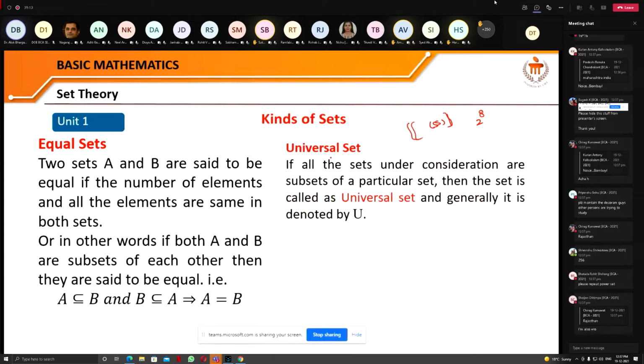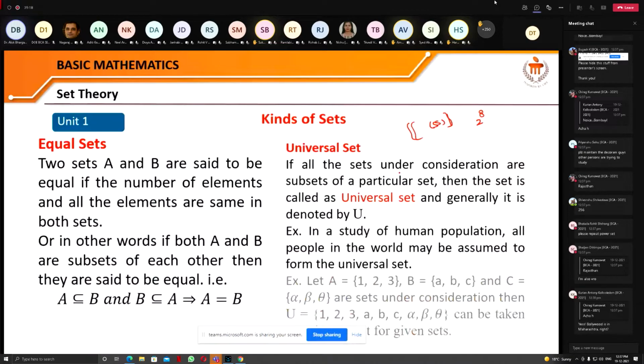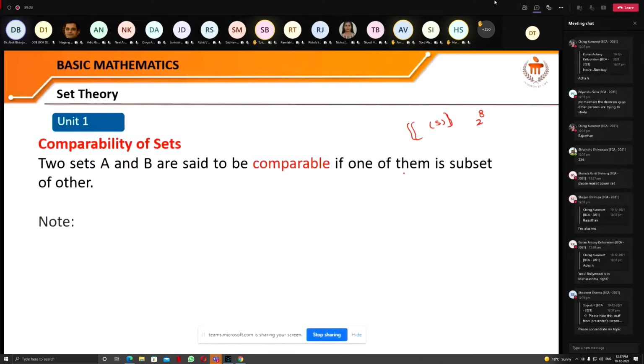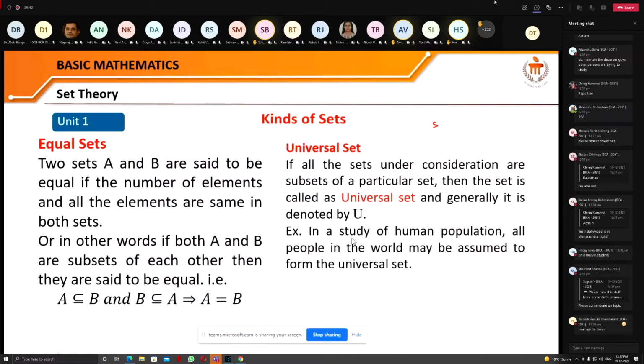The next one is the universal set. What is that? If all the sets under consideration are subsets of a particular set, then that set is called the universal set. And generally we denote it by U. Like in a study of human population, all people in the world may be assumed to form the universal set.